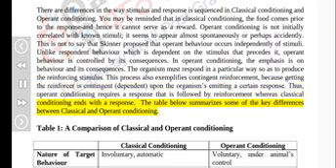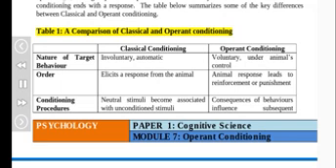The table below summarizes some of the key differences between classical and operant conditioning. Table 1. A comparison of classical and operant conditioning. Classical conditioning, operant conditioning. Nature of target behavior: involuntary, automatic, versus voluntary, under the animal's control. In classical conditioning, an order elicits a response from the animal. In operant conditioning, the animal's response leads to reinforcement or punishment. Conditioning procedures: in classical conditioning, neutral stimuli become associated with unconditioned stimuli.